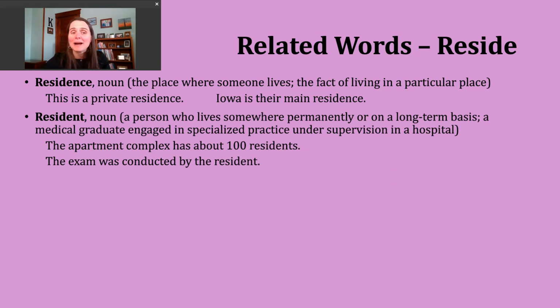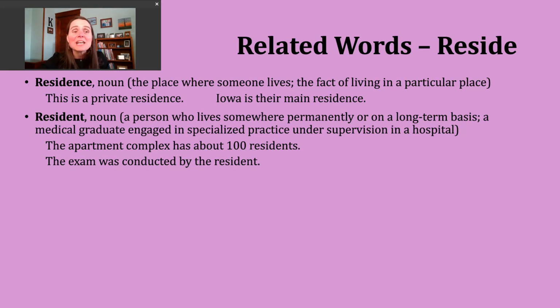Another related word you might encounter is the noun resident. This can have a few different meanings. One would be to describe a person who lives in a permanent or long-term basis. An example of this might be, the apartment complex has about 100 residents. Saying 100 people live here.